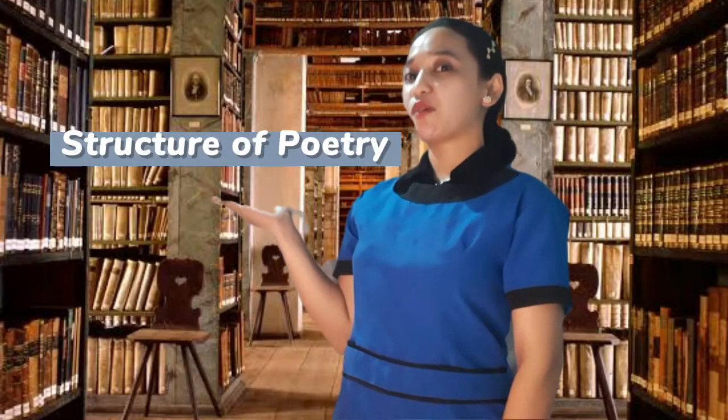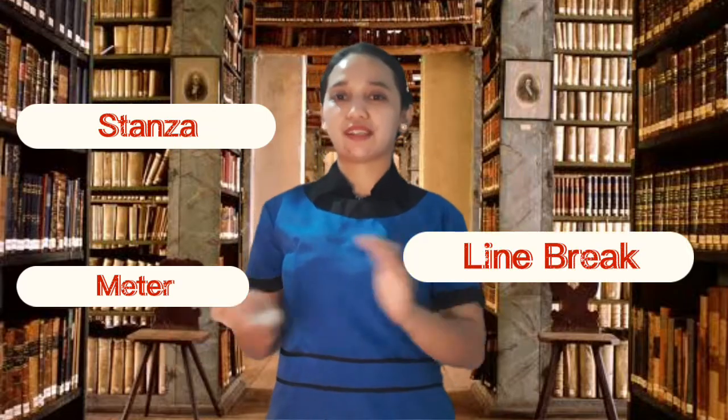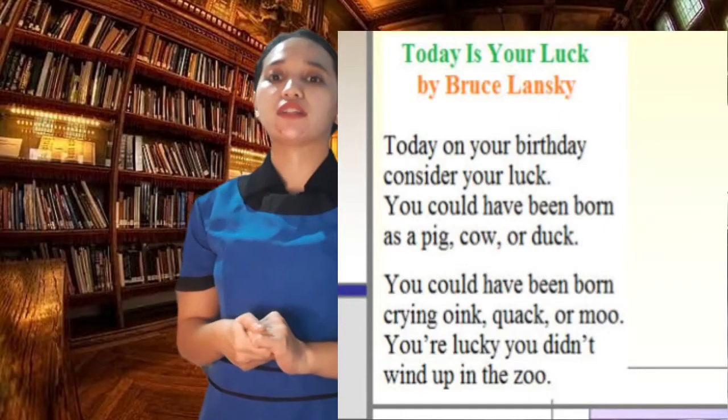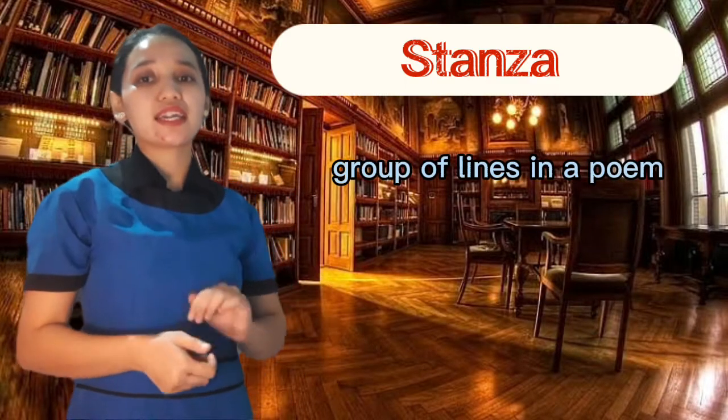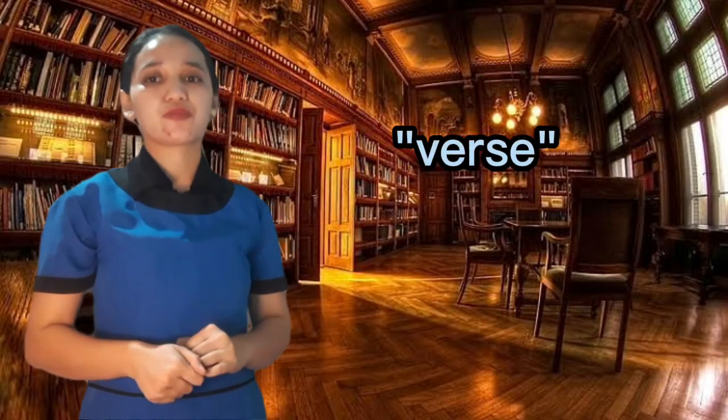So now, let's proceed to structures of poetry. We have stanza, rhyme, meter, and line break. Let's focus with this one. Today Is Your Luck by Bruce Lansky. Stanza is a group of lines in a poem. It is often called a verse.